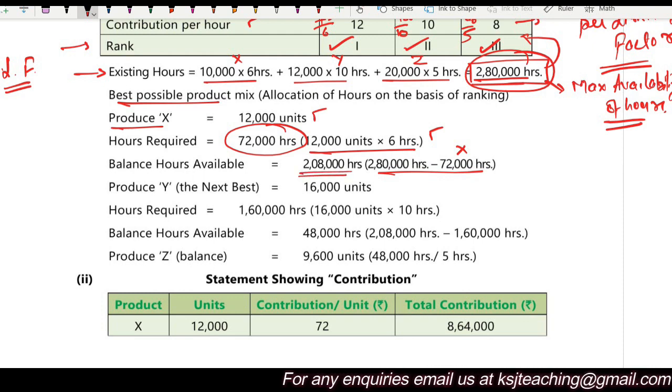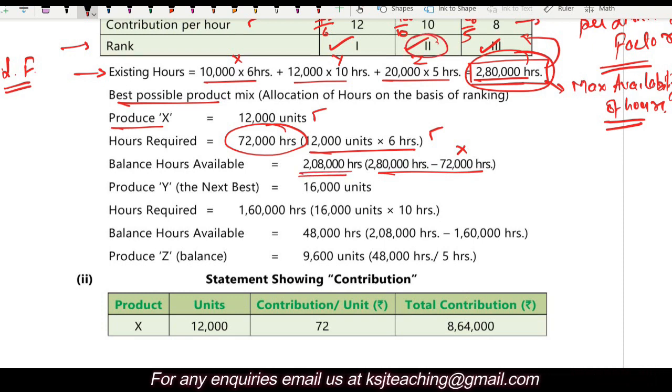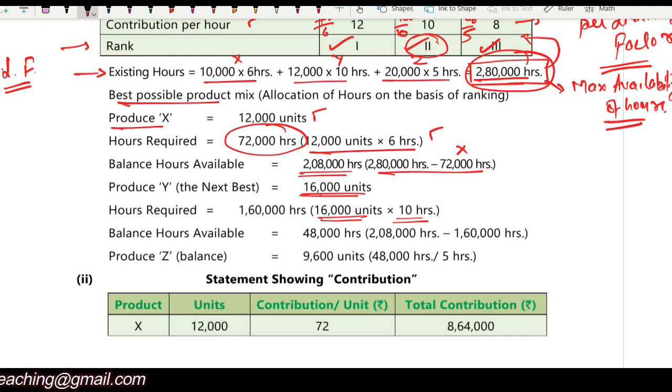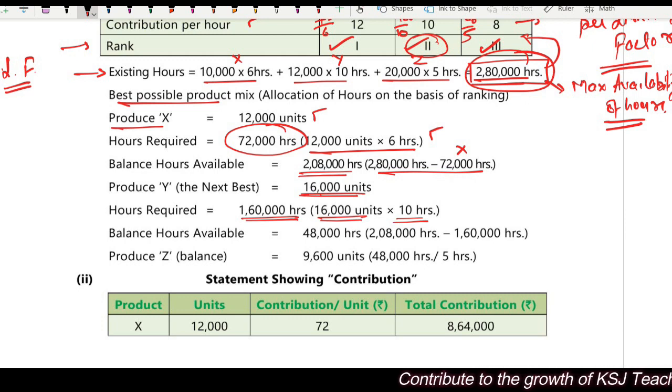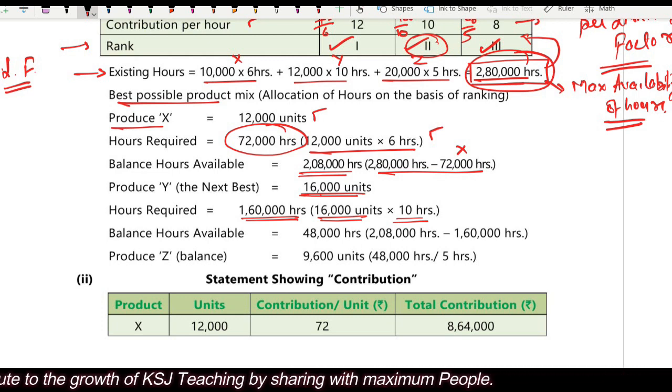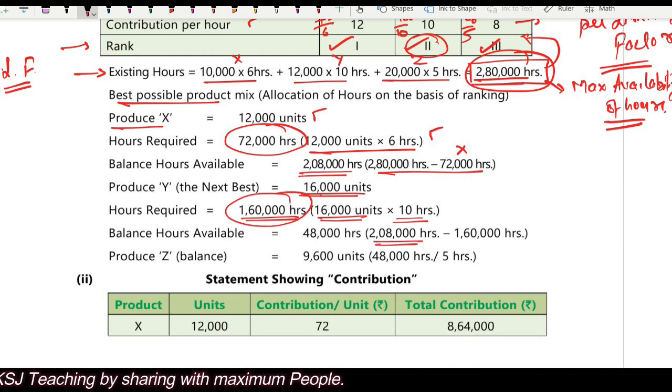Now next I will manufacture Y. As per the ranking, I will manufacture Y now, 16,000 units. Number of hours required, 16,000 multiplied by 10, 1,60,000 hours are required. I have 2,08,000 hours, so I can easily manufacture. X and Y fully manufactured, no issues. Balance hours now. Out of 2,08,000, you have utilized 1,60,000 in the manufacturing of Y. The balance is 48,000 hours.